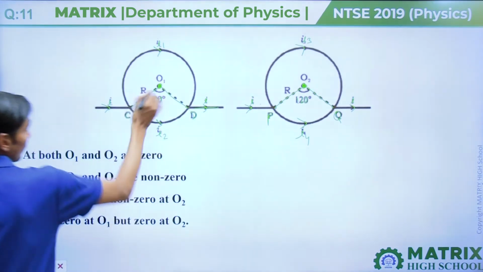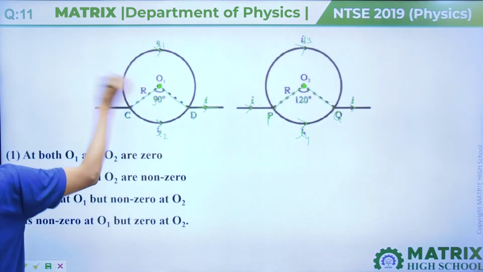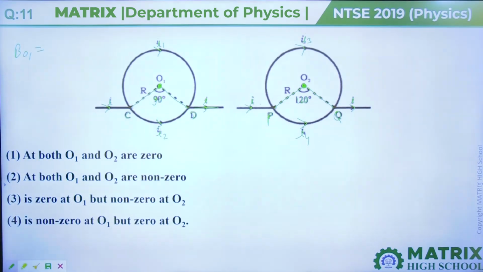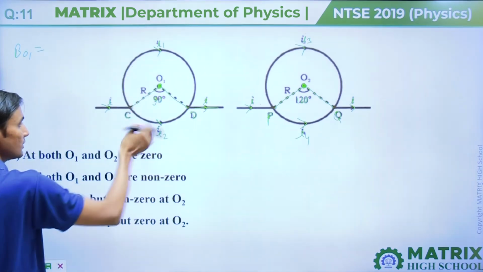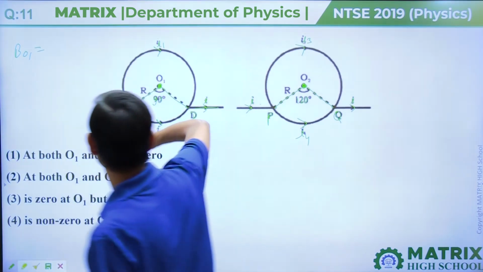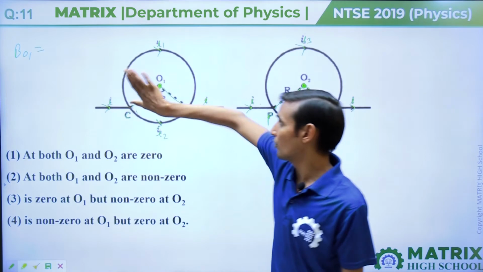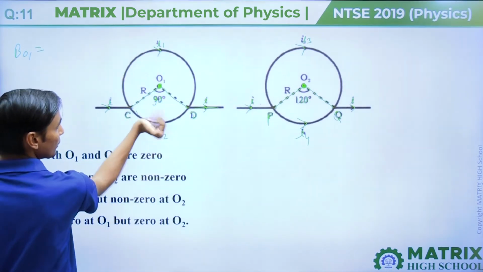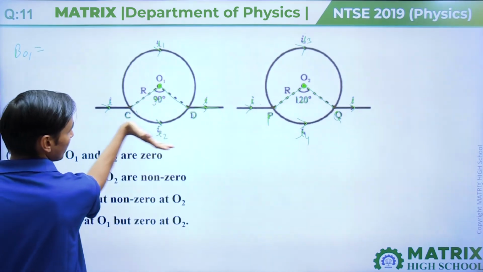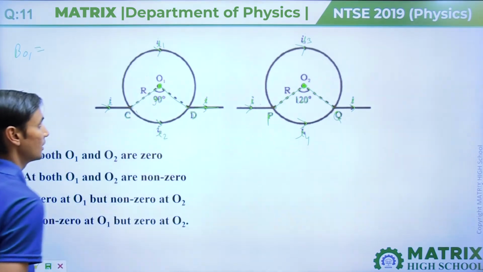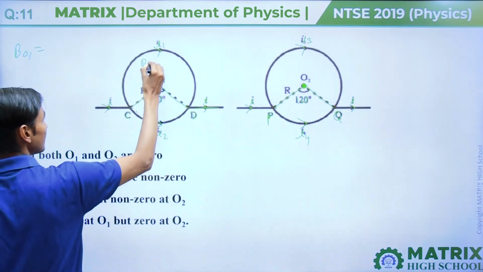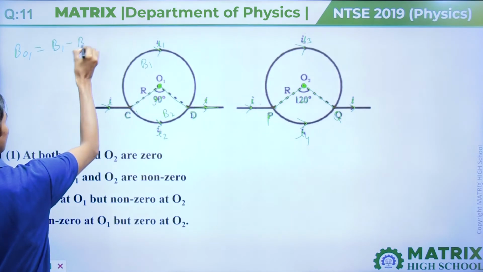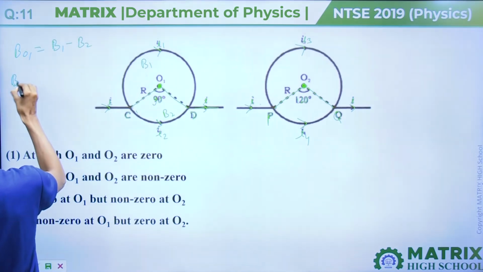Okay. So if we want to calculate the magnetic field at O1, then the magnetic field due to this and the magnetic field due to this will both come in opposite directions. Due to I1 it will be inward, and due to I2 it will be in the outward direction. So due to this we can call it B1, and due to this we can call it B2. Then BO1 will come out as B1 minus B2.